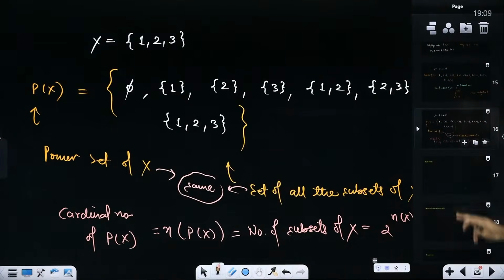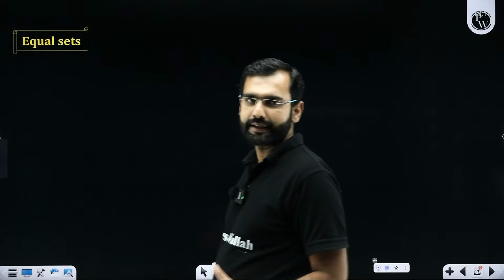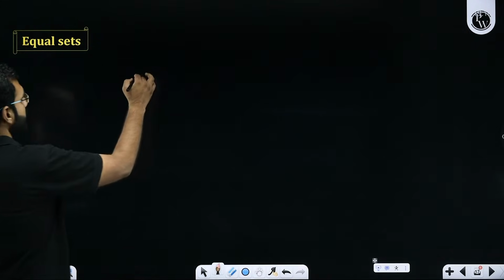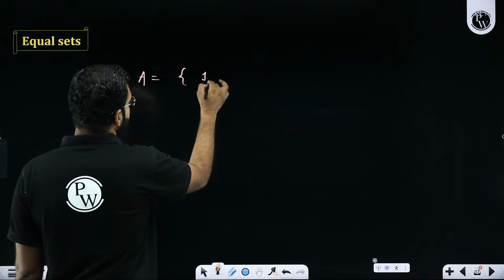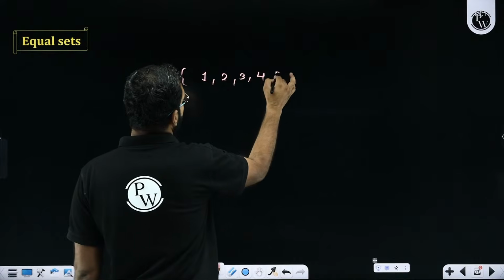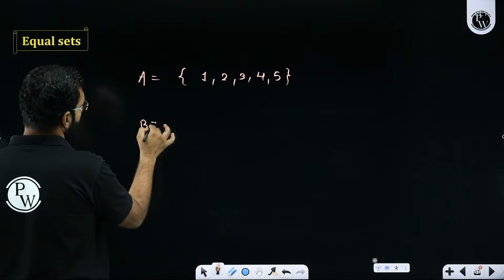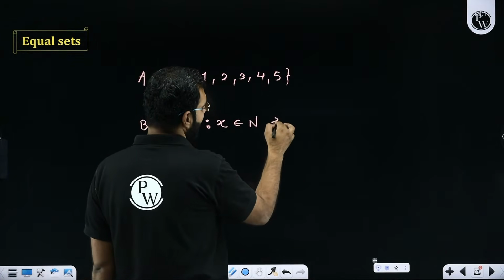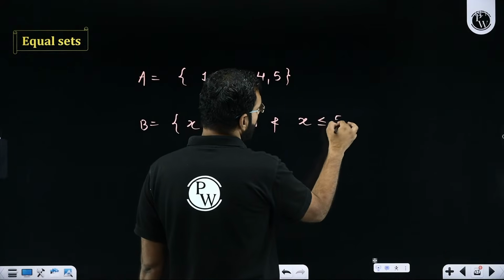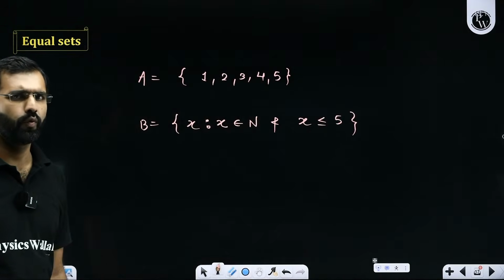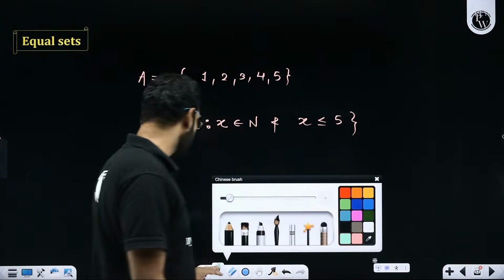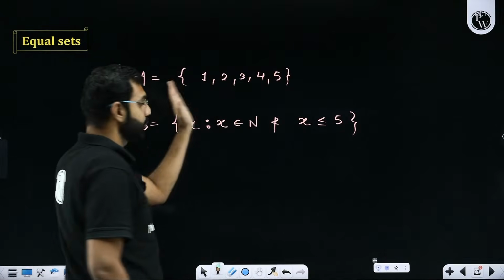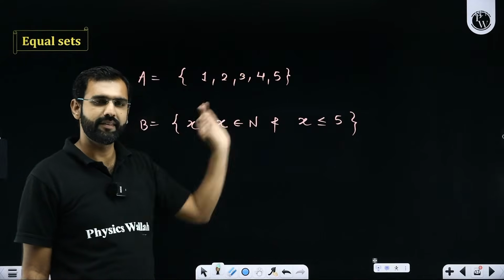Got it, everyone? Now, sir, equal sets, equality of sets. When do we call two sets to be equal? Let's say there is a set A, which contains elements 1, 2, 3, 4, 5. There is a set B, which I'm defining as x such that x is a natural number and x is less than or equal to 5. Now you tell me what will be there in set B. Can you help me with the roster form of set B? Set A is written in roster form, because here I have given the elements directly.